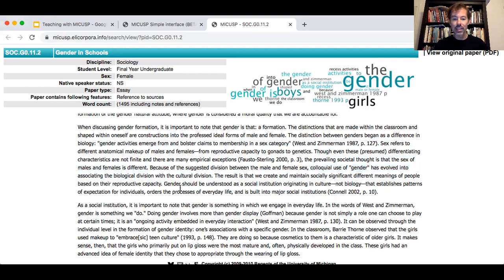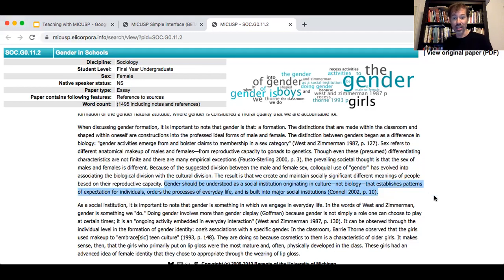And then finally, we would look at this interesting final sentence, which is early in this piece of writing and is coming really close to looking like what the writer of this paper is arguing, but there's a citation at the end. There's a use of this very clear certainty word, gender should be understood as this.